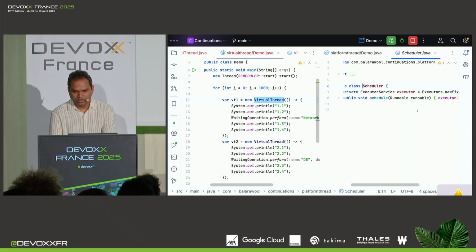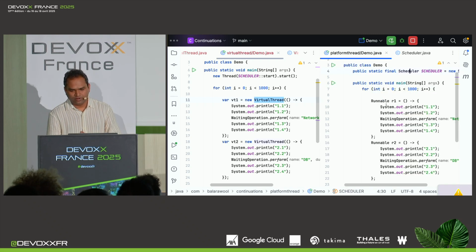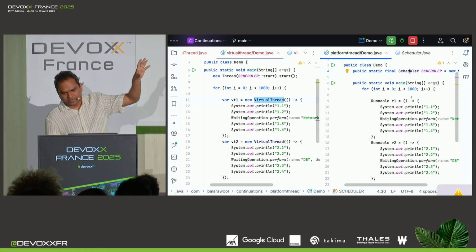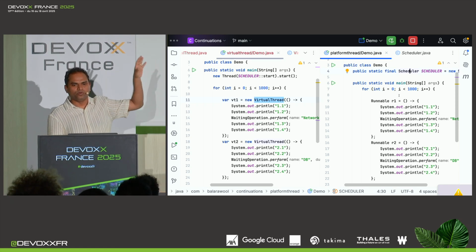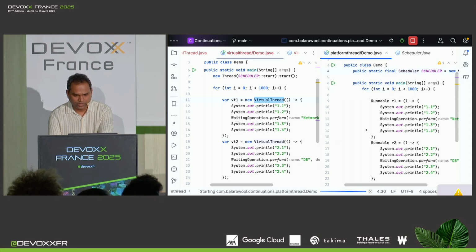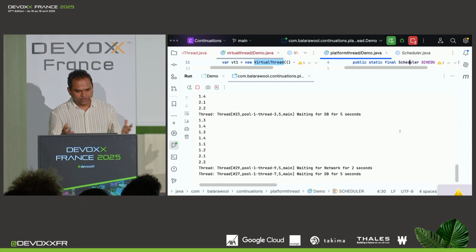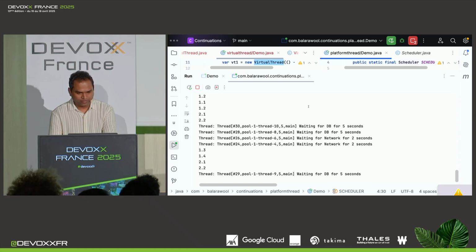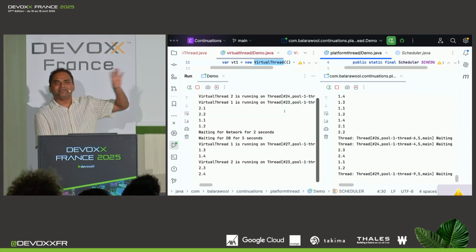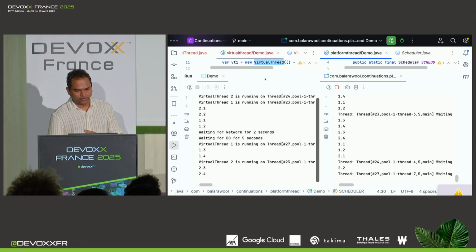And the scheduler here is also using 10 platform threads, no virtual threads. So what we have here is that on the left-hand side, I have the implementation with virtual threads, and on the right-hand side, the implementation without virtual threads, so only platform threads. So let me run the one on the right-hand side first to see how it behaves. It runs and runs and runs. It's pretty boring. It's going to take some time, so I'm going to put this on the right-hand side. And while that is running, I'm going to run the implementation on the left-hand side, which is the one with virtual threads. So let me run this.